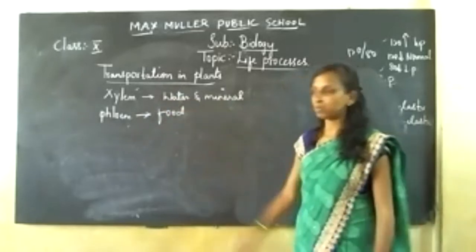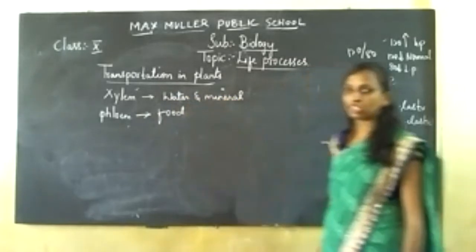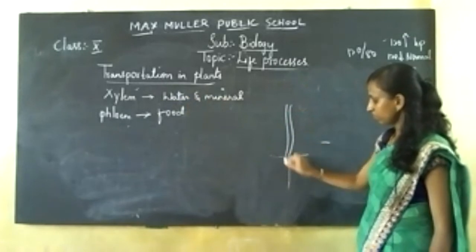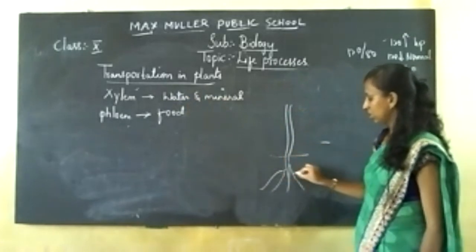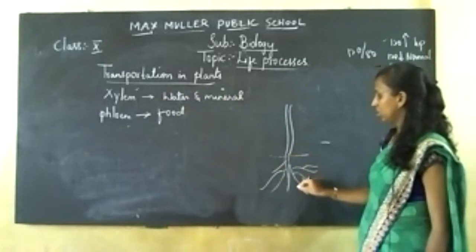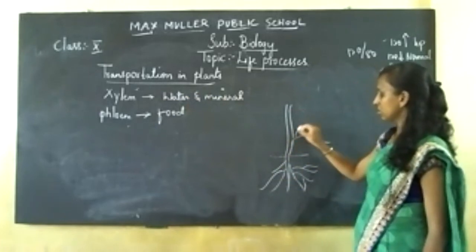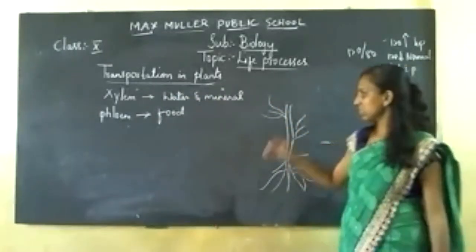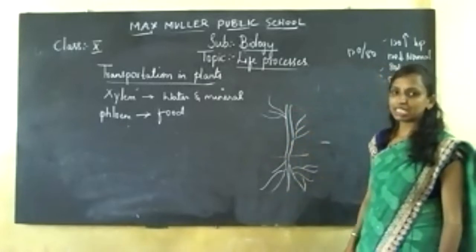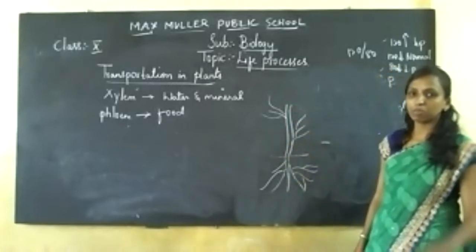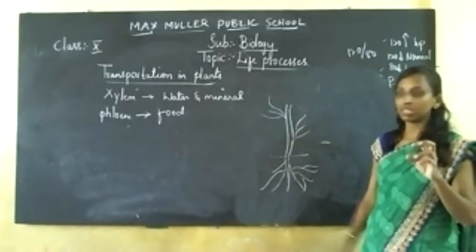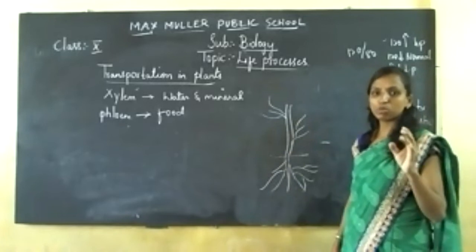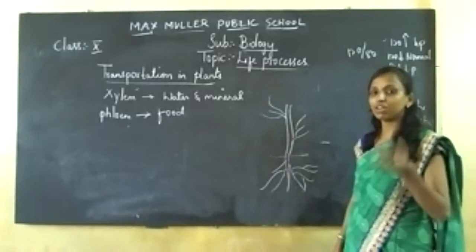So how exactly does it take place? How does this water and mineral conduction take place? You can see this is your plant, the roots, and here it starts branching out. Now what happens with the xylem, if it is bark, old xylem? How exactly does the transportation of water and minerals take place? We know there are many conducting components present in xylem: xylem parenchyma, sieve tubes, companion cells, tracheids. We have discussed all this, right?